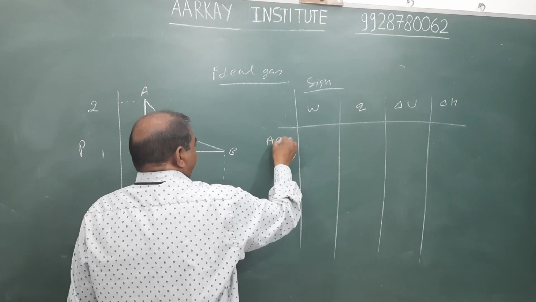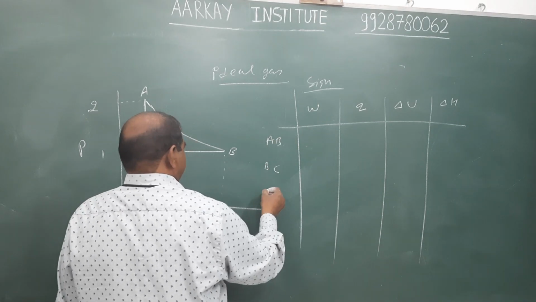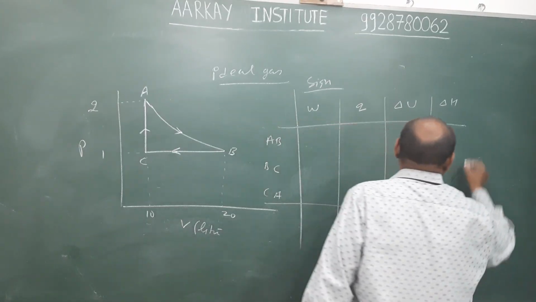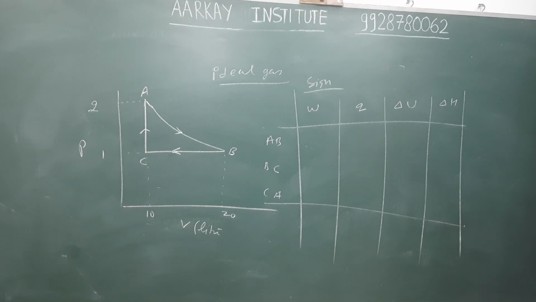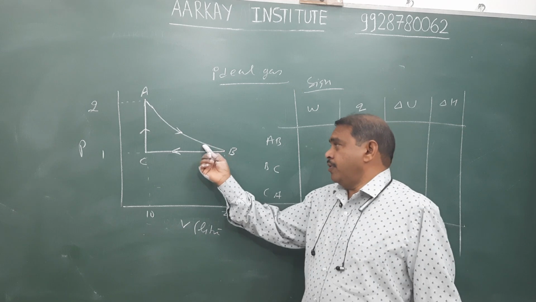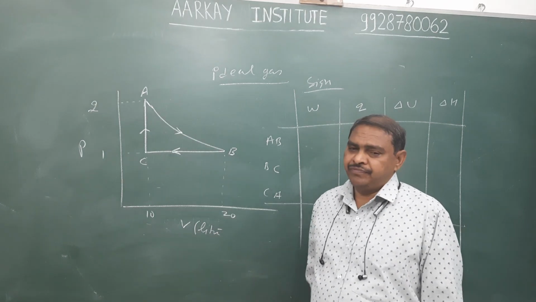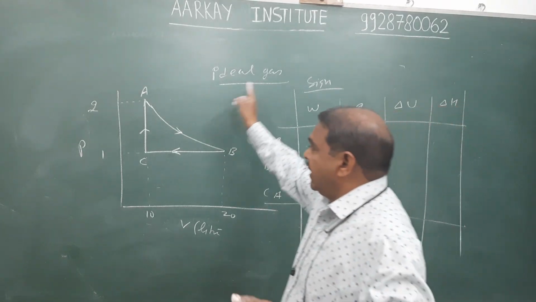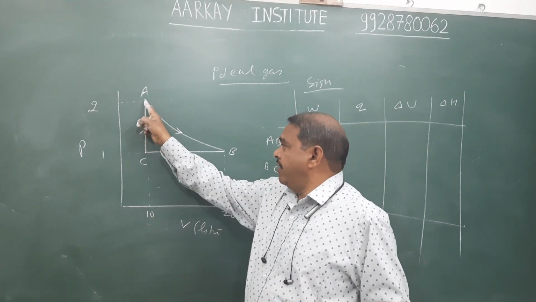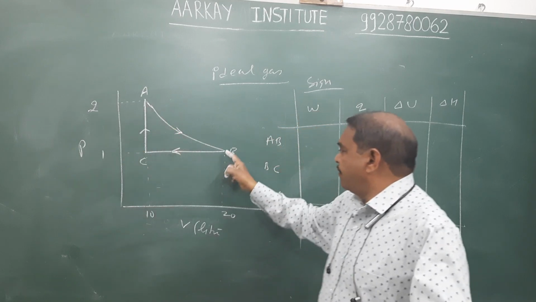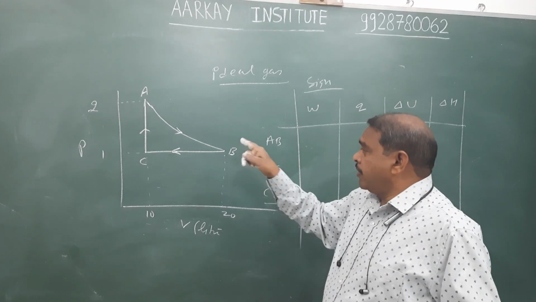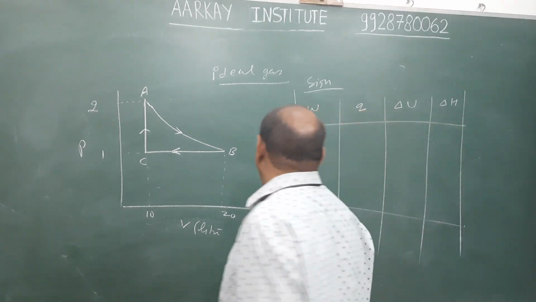Process AB, process BC and process CA. See the question. First of all, we identify the name of the process. Process A to B: which type of process and what is its name? In case of an ideal gas, the product of P and V is 20 at point A and the product of P and V is also 20 at point B, and hence the AB process is an isothermal process.